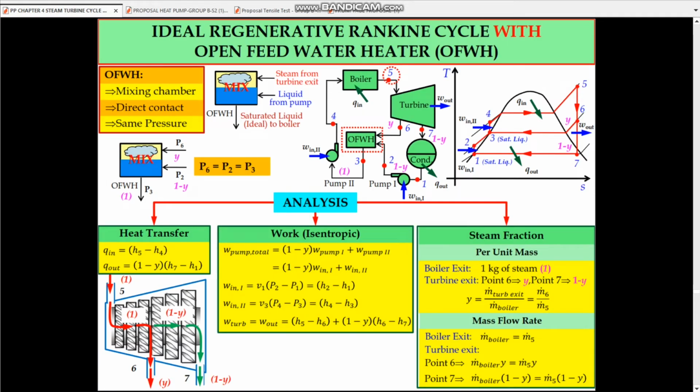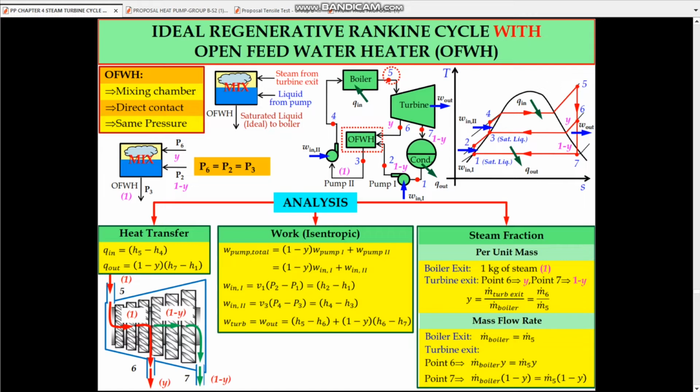So we discuss the ideal regenerative Rankine cycle with open feed water heater, also called OFWH. So this is the regenerative diagram for the open feed water heater, where we have pump number 1 and pump number 2, 1 boiler, 1 turbine, and the liquid from condensation will enter pump number 1.